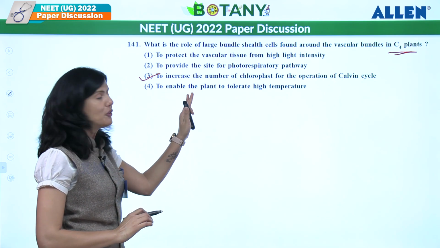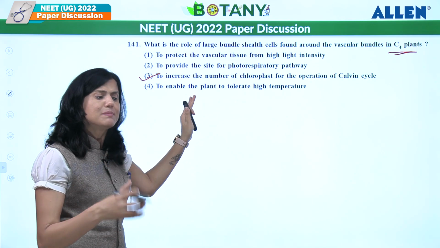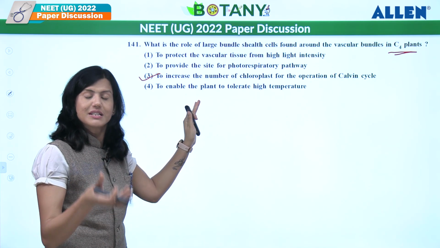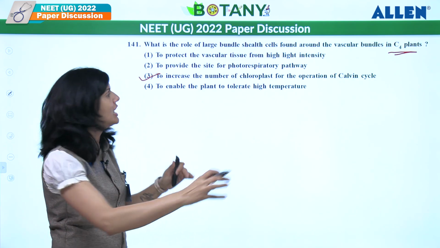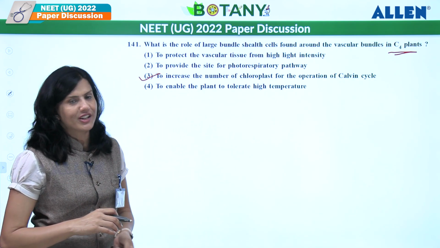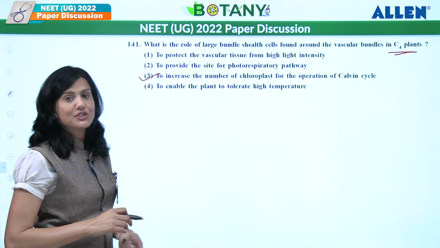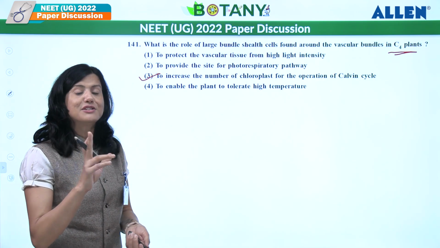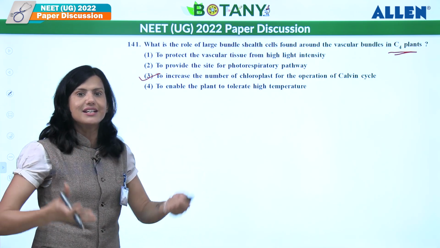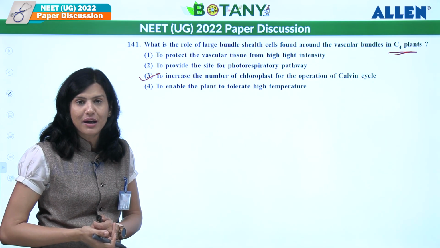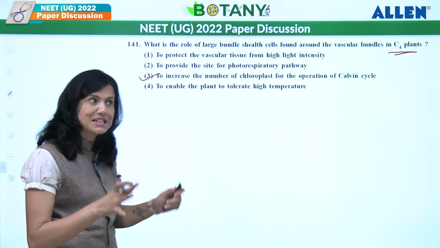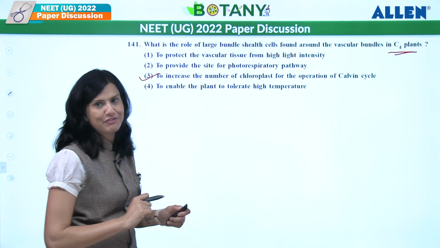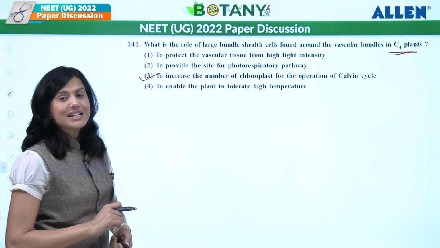See, the fourth statement is also correct, but not specifically with respect to C4 plants. They are asking what special feature it gives to C4 plants. So the answer should be the third one accordingly. Otherwise, fourth and first can also be right options, but that is not only C4. Bundle sheath cells are also present in many plants, but there they are not participating in photosynthesis. They participate in photosynthesis only in C4 plants, right? So the answer goes as 3.